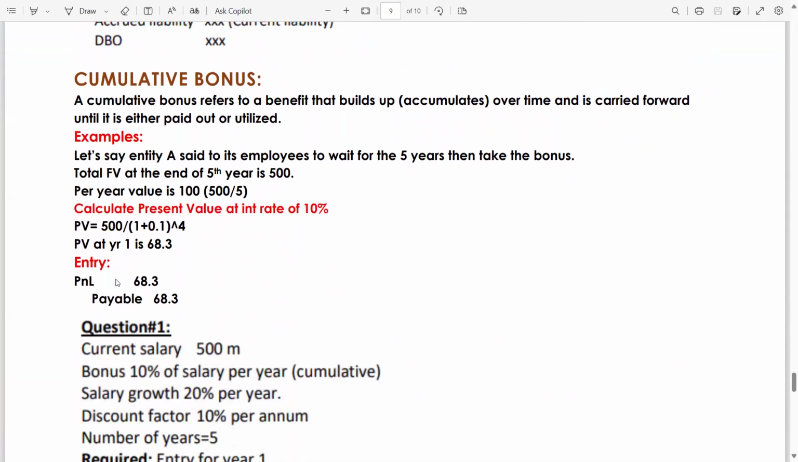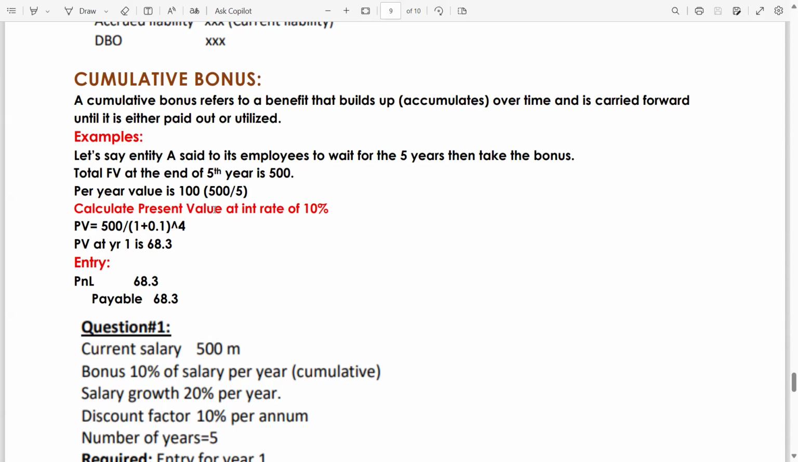Okay, now we are left with two small concepts. The first one is cumulative bonus. What is a cumulative bonus? A cumulative bonus refers to a benefit that builds up, accumulates over time, and is carried forward until it is either paid out or utilized. Let's say entity A said to its employees to wait for 5 years, then take the bonus. The total fair value of the bonus at the end of the fifth year is 500. Per year value is 100. How 100? Number of years is 5 and the fair value at the end of the fifth year is 500. So 500 divided by 5 gives you the per year value, which is 100.